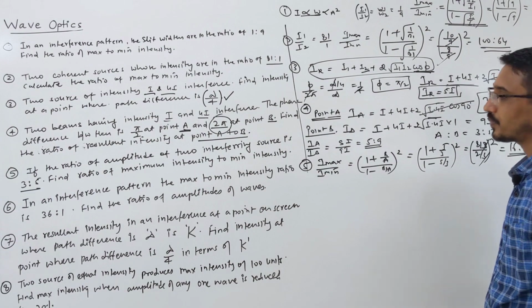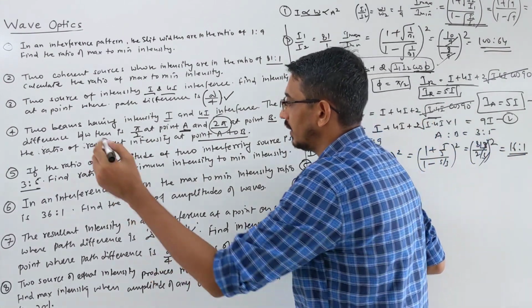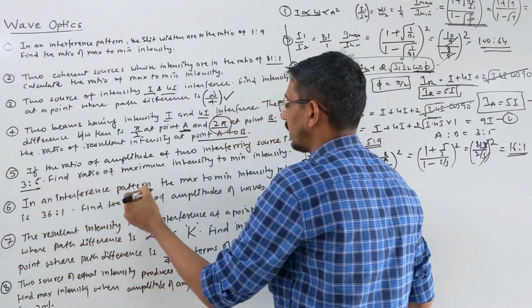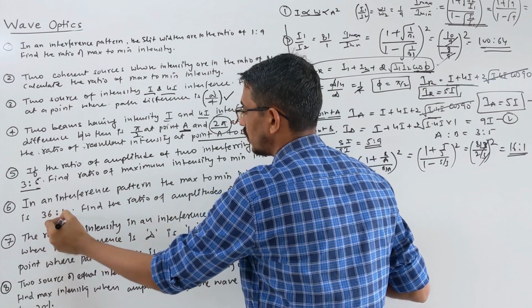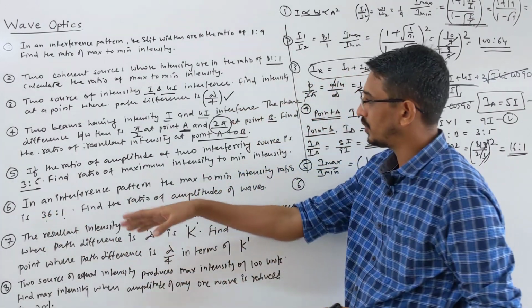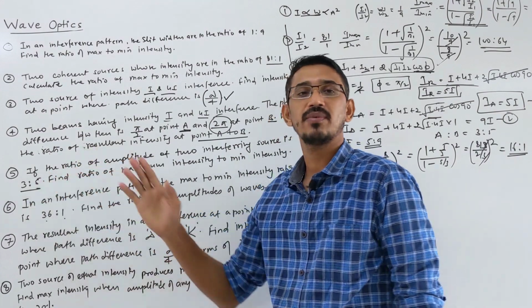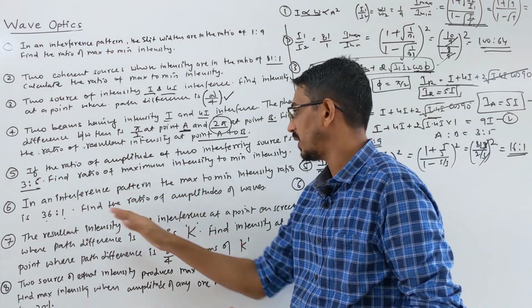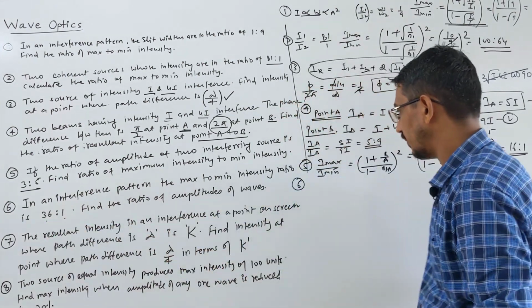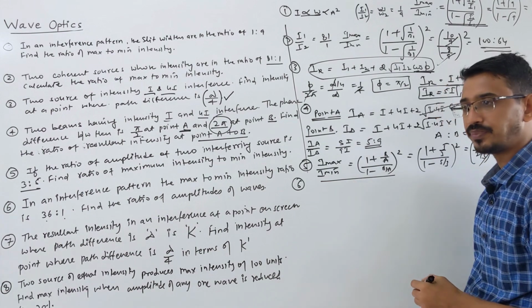Okay, so question number 6 we are talking about now. They said in an interference pattern the maximum to minimum intensity ratio was 36:1. Find the ratio of the amplitudes. It is the opposite of that question. There the amplitude ratio was given and they asked for the I max by I min ratio. Here the I max to I min ratio is given and they are asking for the ratio of the amplitudes. Same procedure, same formula.